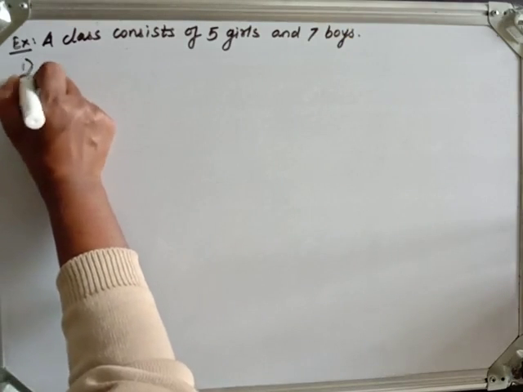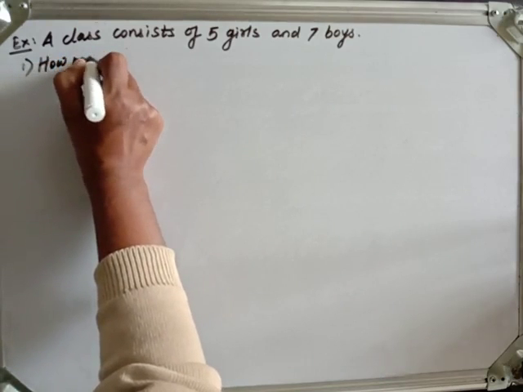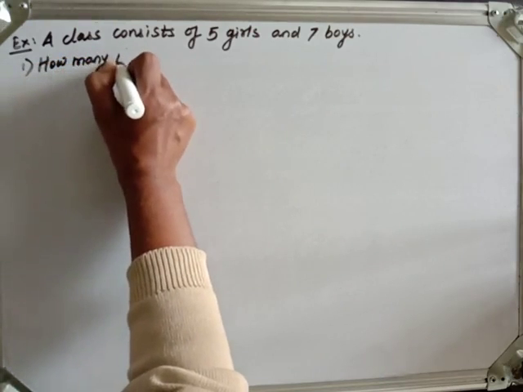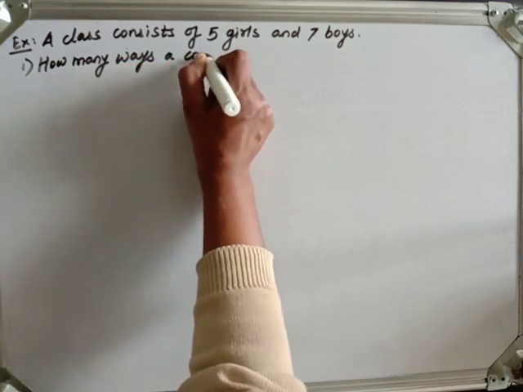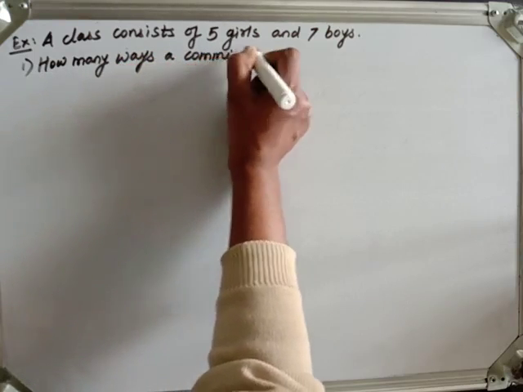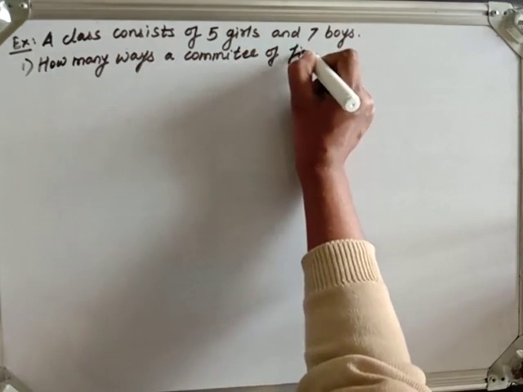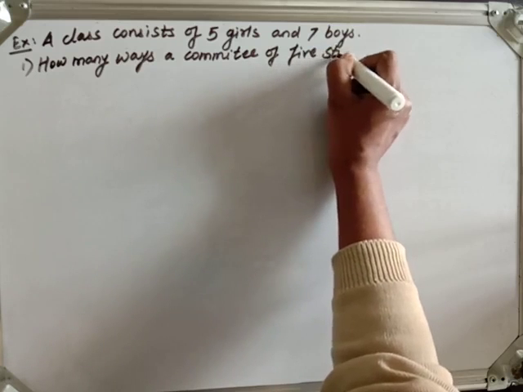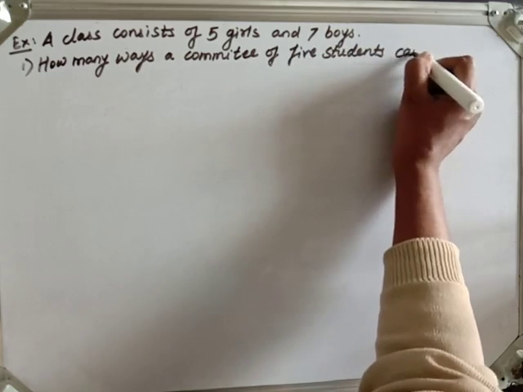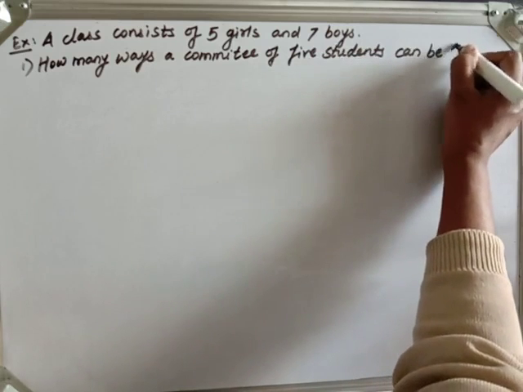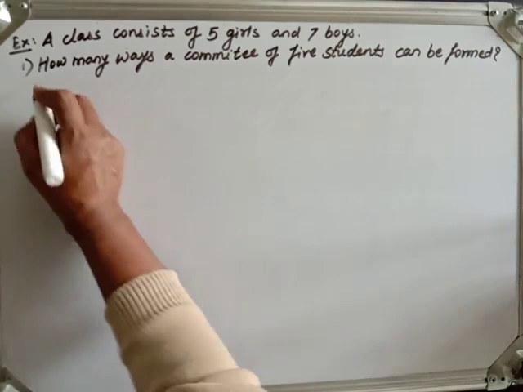So now the first question is: in how many ways can a committee of 5 students be formed? Committee of 5 students can be formed.